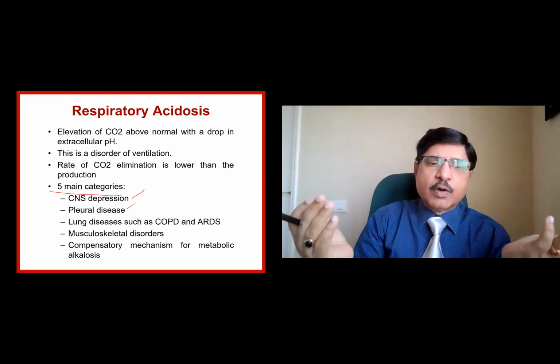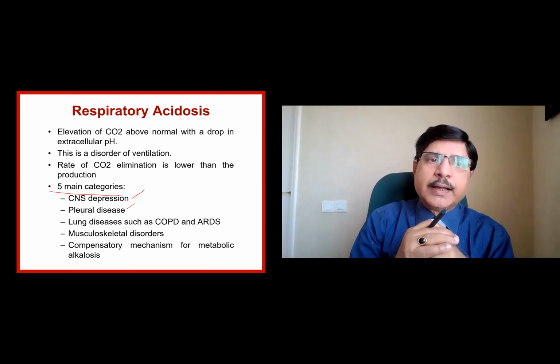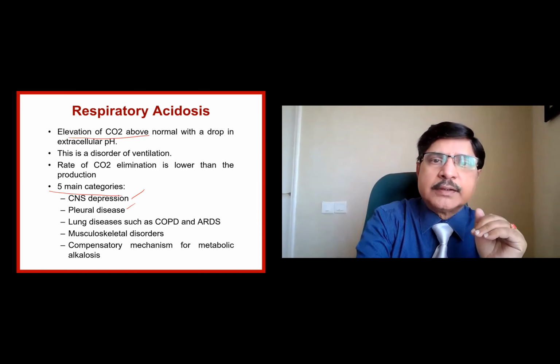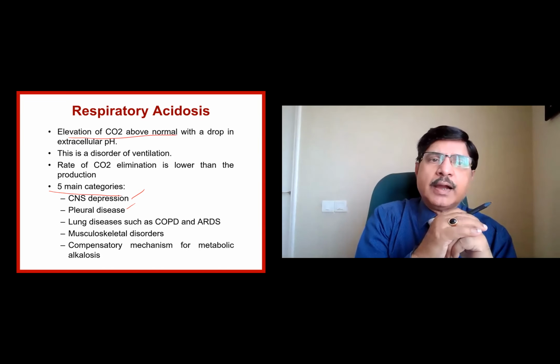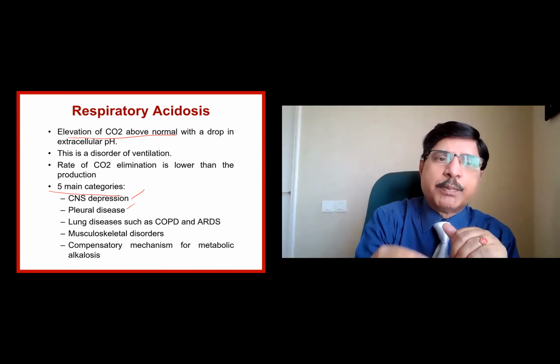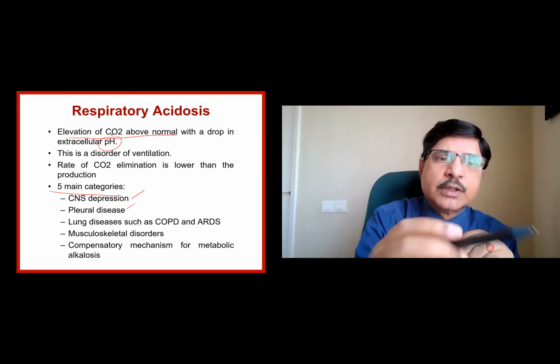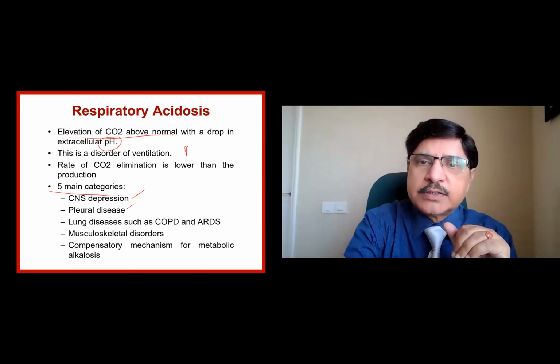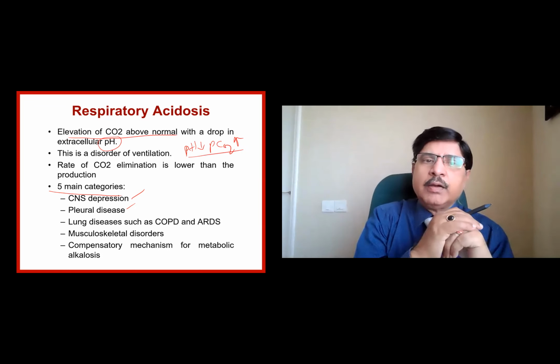Respiratory effort is not good, so much so that carbon dioxide is retained in the body. The retained carbon dioxide is elevated, and that elevated carbon dioxide is carbonic acid, which reduces the pH. Okay, that is respiratory acidosis: the pH is lower, the PCO2, the primary variable, is higher, the respiratory side being opposite.